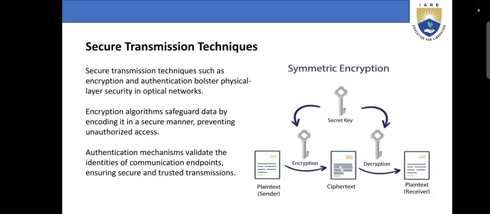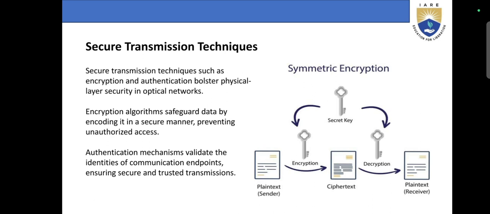Next, secure transmission techniques. Secure transmission techniques such as encryption and authentication bolster physical layer security in optical networks. Symmetric encryption: secret key, encryption, decryption, cipher text and plain text, receiver and sender.